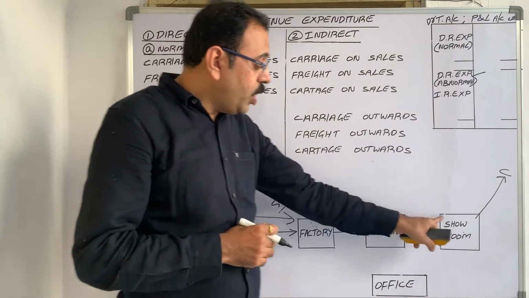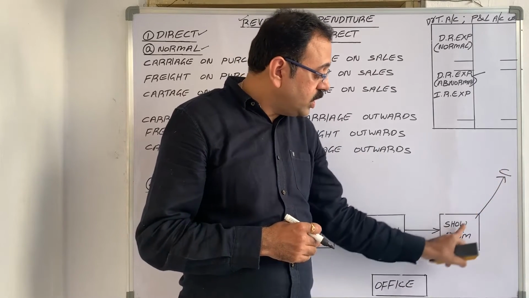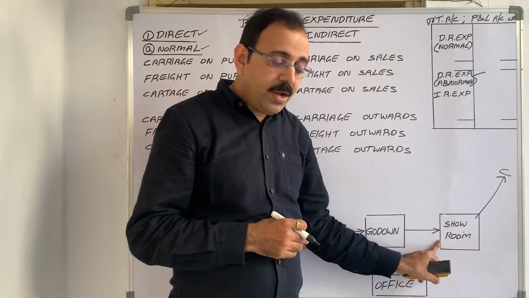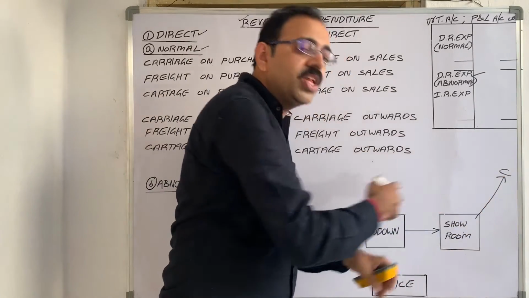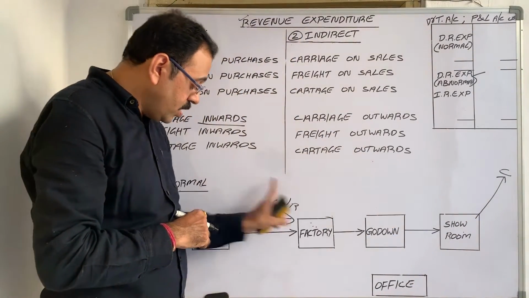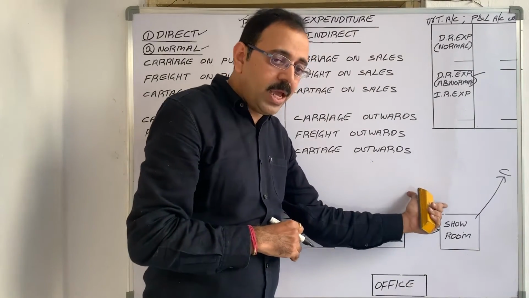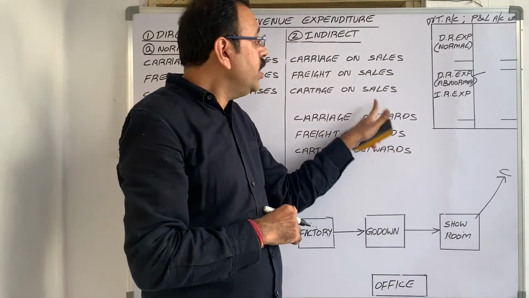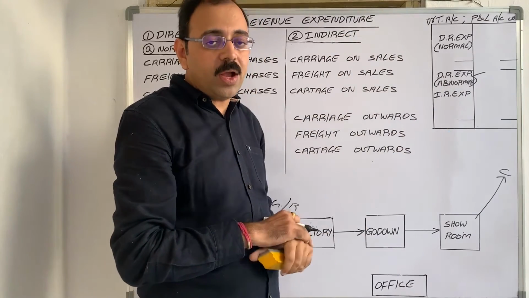They give free home delivery facility to customer now. In that case, who is incurring this carriage expenditure? The firm. And these are the expenses incurred by the firm after manufacturing the goods. So this carriage is not at all related with our manufacturing process. Therefore, carriage on sale or carriage outward will be considered as indirect expenditure. It is to be debited to P&L account.